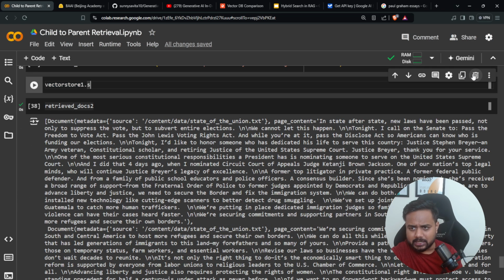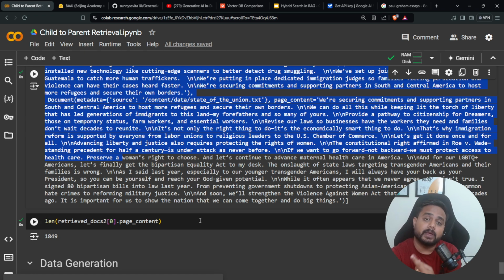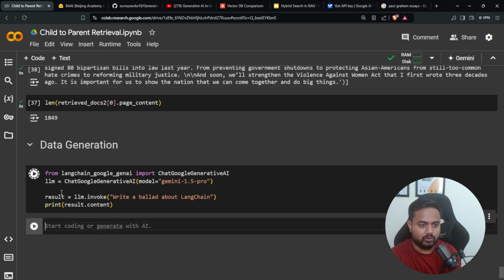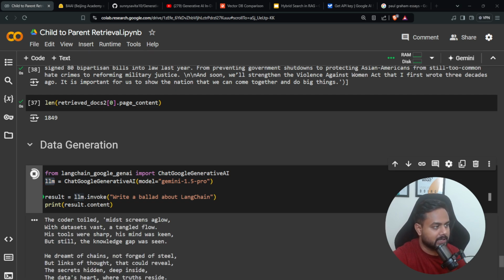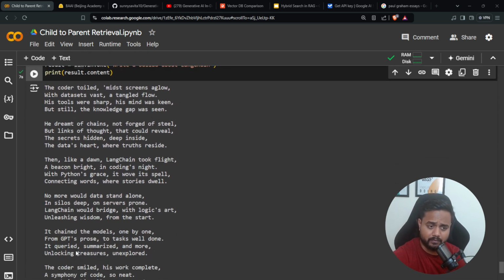So let's try to pass this parent document to my model. Now I have to perform the data generation. Here I'm going to load my model. Here is my LLM, guys, and now I'm going to create my chain as well. So this is my chain, guys. See, my model is working fine.